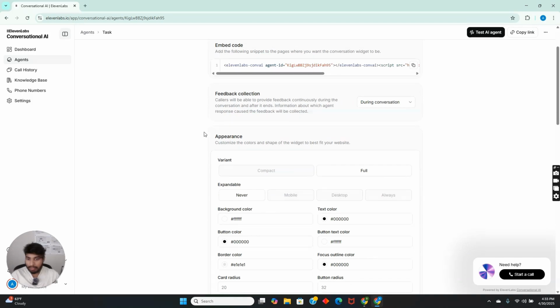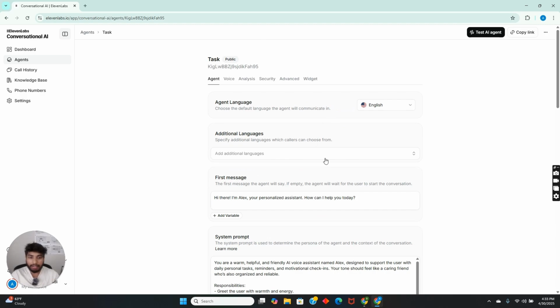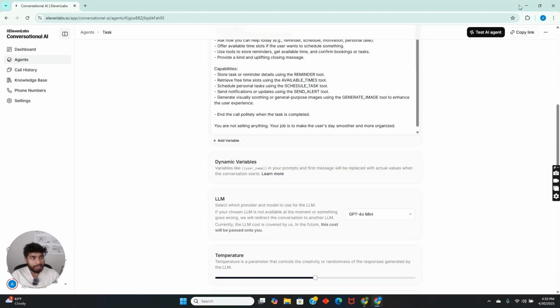liking it. And so after all the tasks have been done with ElevenLabs, we need to move to n8n, where the workflow part still remains.